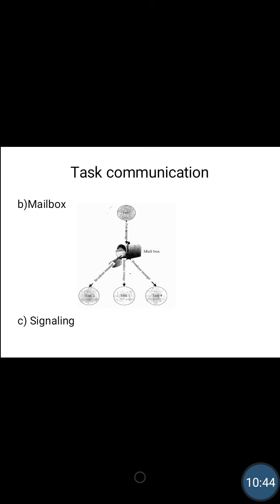Then the third mechanism is signaling. It is used as an asynchronous notification mechanism. It is useful for synchronization of execution, that is, whenever one process is executing, it indicates it by sending a signal. These signals do not carry data, but are just a sign to the other processes. The implementation of signals is kernel dependent. So, this is all about signaling. These are the three mechanisms which are used in message passing.